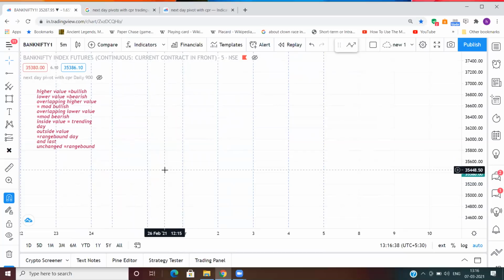Any questions regarding these 7 values? No, it's very clear now. Thanks. Very clear. Just a doubt here. So inside value you are talking, right? How could inside value be a trending day, basically? Because it will be a narrow CPR. So chances are it will be a volatile or a trending day. Oh, okay, thank you.